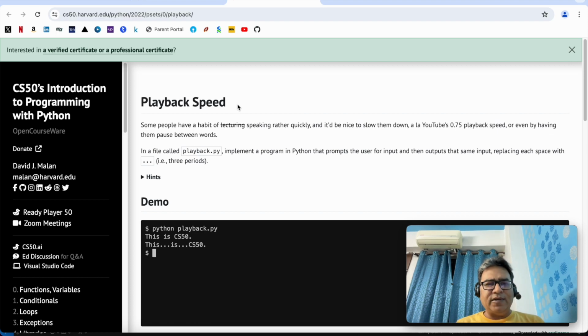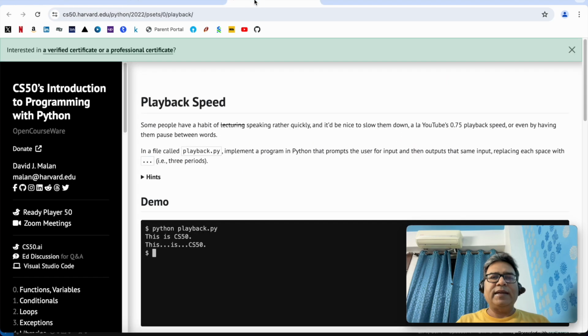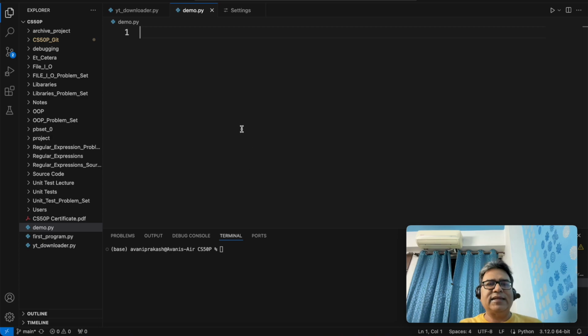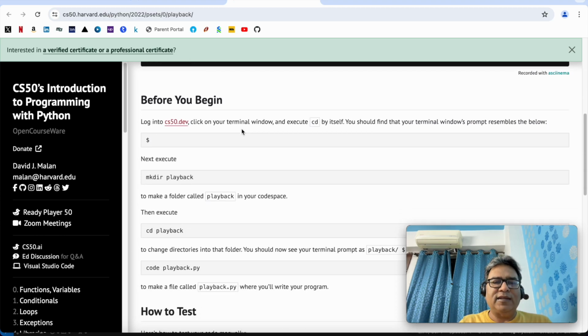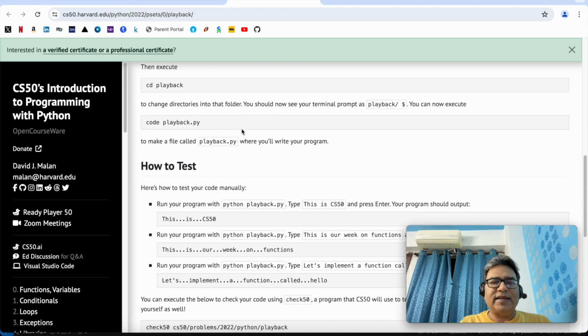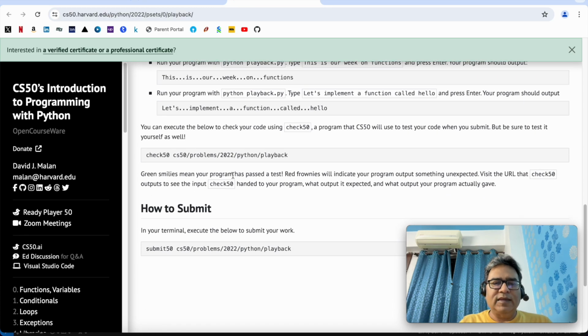Second, I have already passed the examination and obtained the certification, as you can see over here. So I will not be able to write code into the code space provided by CS50. Instead, I am going to write all the code here in Visual Studio Code. But please be assured that although I am writing the code here, I am going to test everything, whatever test cases are given, before I publish or upload it onto YouTube.